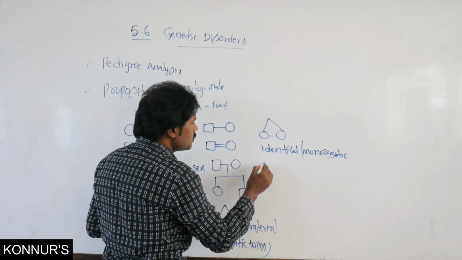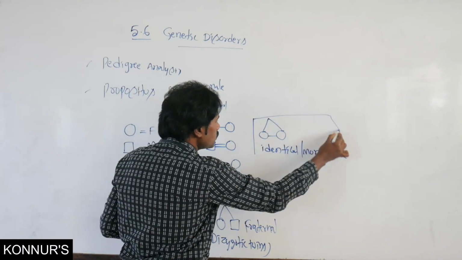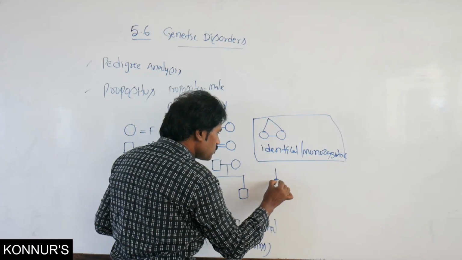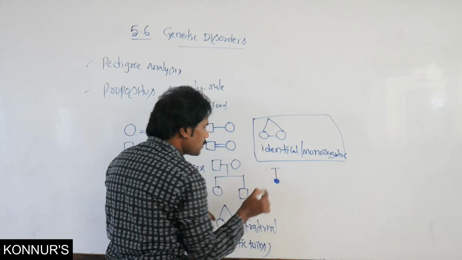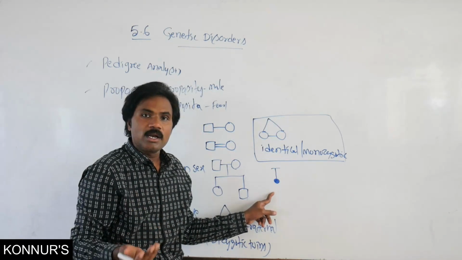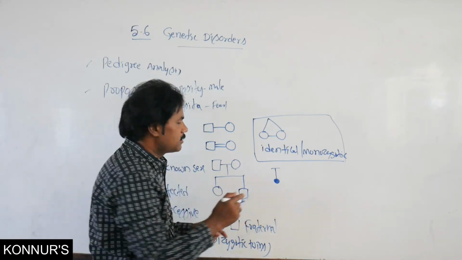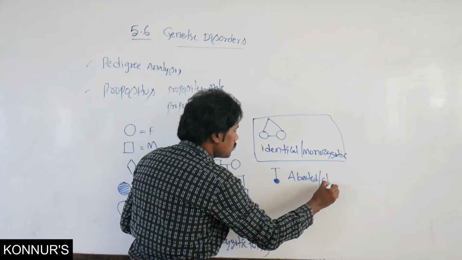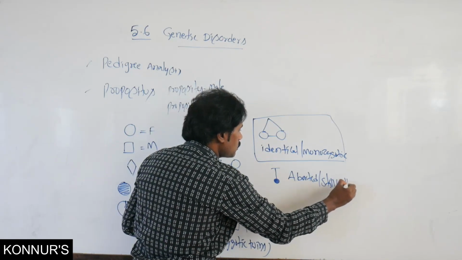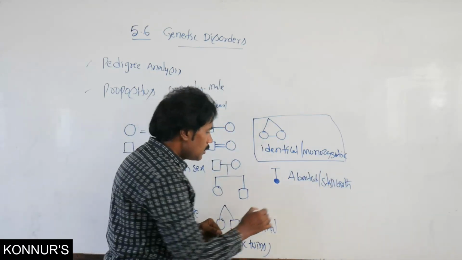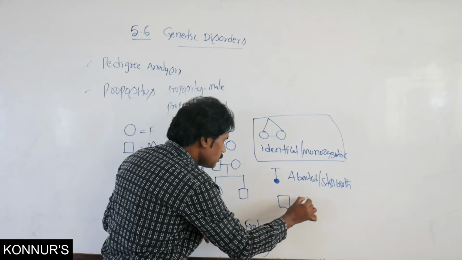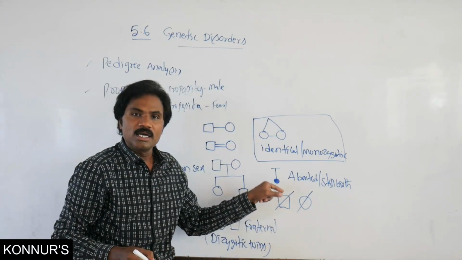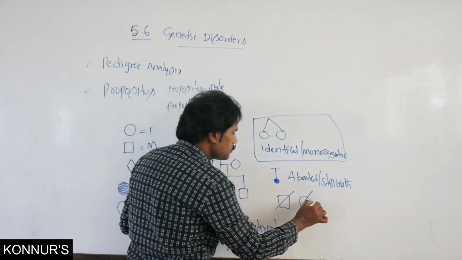Then if it is represented this way, this is an aborted fetus or stillbirth. This single line indicates the death of the individual.